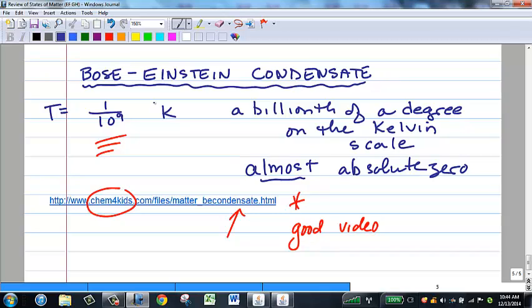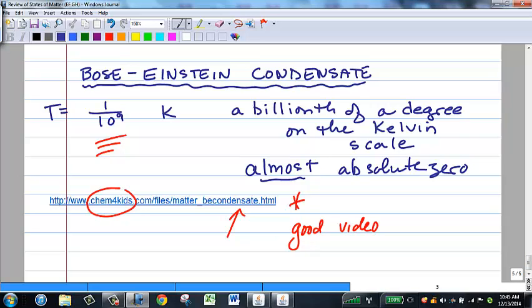And apparently, at those cold, cold temperatures, the atoms kind of superimpose on one another and make kind of super atoms, like a blob of atomic stuff. They stop being discrete and separate atoms, and they kind of turn into one big atom. I know I'm not explaining it very succinctly, but check out that video. It's kind of interesting.